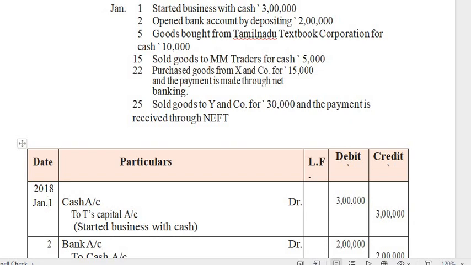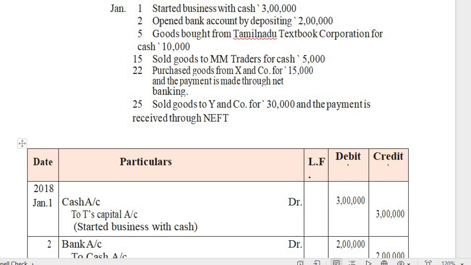So I am passing the journal entry: cash account debit to T's capital account. In the debit column 3 lakh and in the credit column 3 lakh. Then within brackets you explain what happened in the transaction. This explanation is called the narration, which you write within brackets. Here: Mr. T started business with cash.